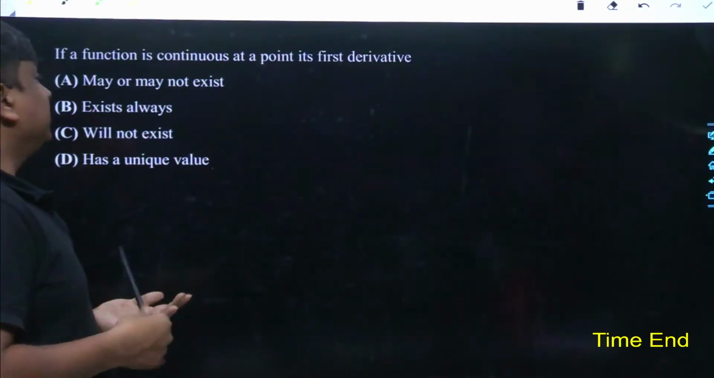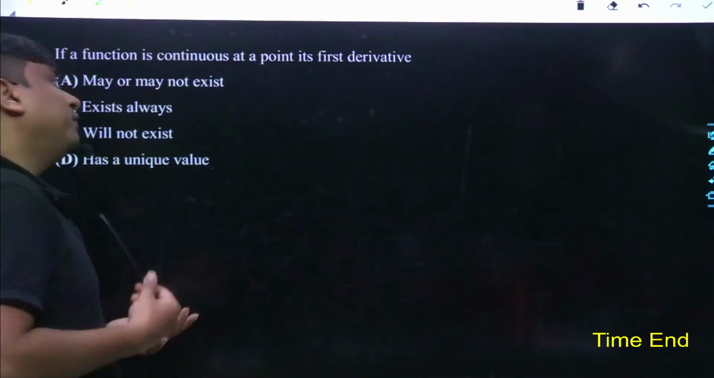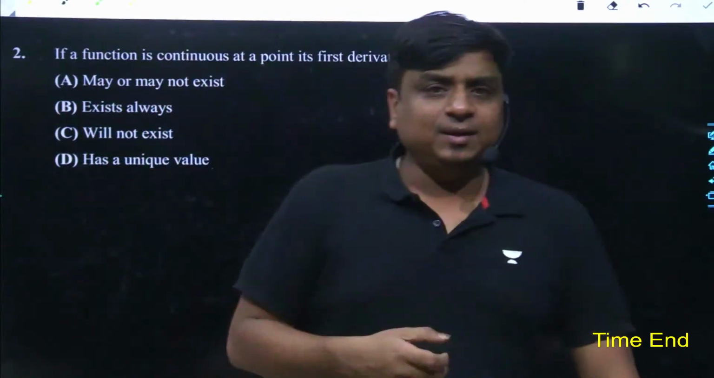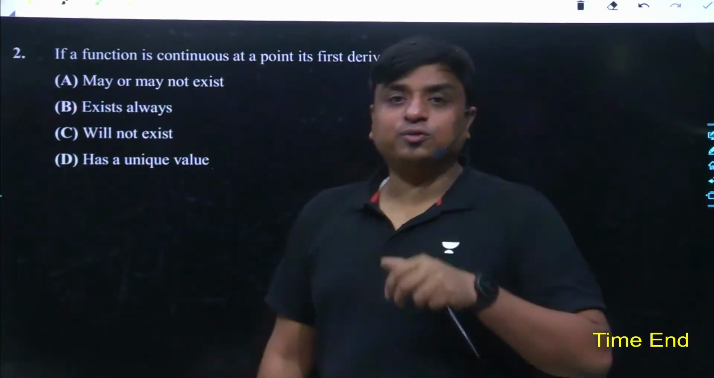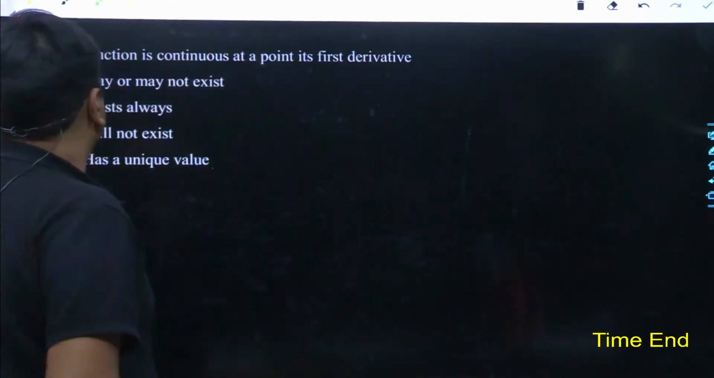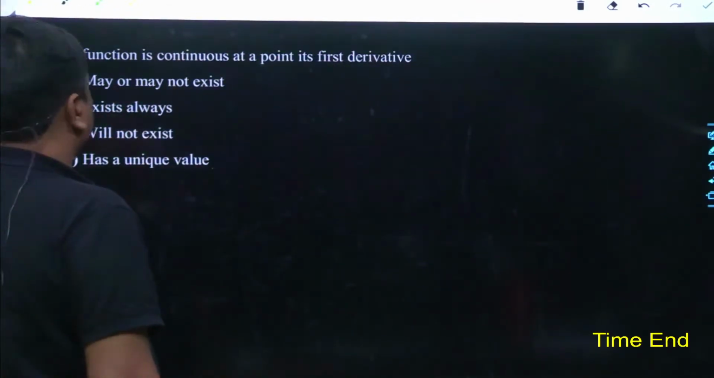Tell me, if a function has been found to be continuous, let's take a test point x is equals to c. So what important conclusion must we have deduced from this information? Aman says the answer must be may or may not exist. Obviously, we had already seen.